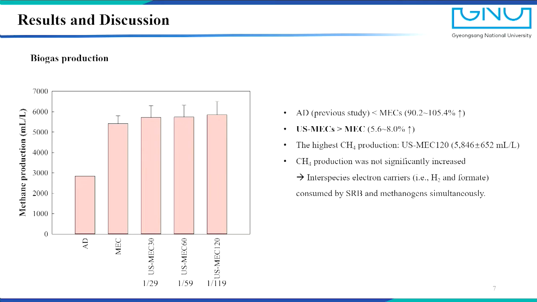In US-MECs, methane production was enhanced as the interval got longer, which was opposite to our hypothesis mentioned before, by around 5,800 milliliters per liter. However, methane production did not increase significantly when longer intervals were applied. This might be because interspecies electron carriers such as hydrogen and formate are consumed by sulfate-reducing bacteria and methanogens simultaneously. The microbial community regarding exoelectrogens, SRB, and methanogens will be discussed in the next part.